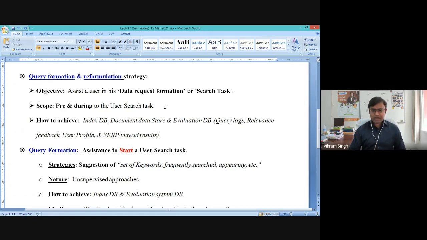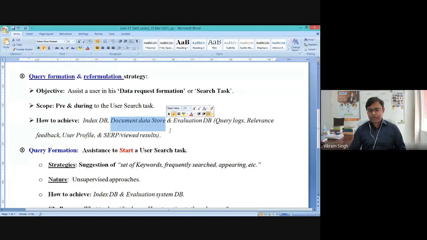So if you can correlate, we have these possible data entities inside the traditional or the basic search system. We could have an index database, we could have a document data store where we have listed all the possible data which we have extracted by the text acquisition phase.